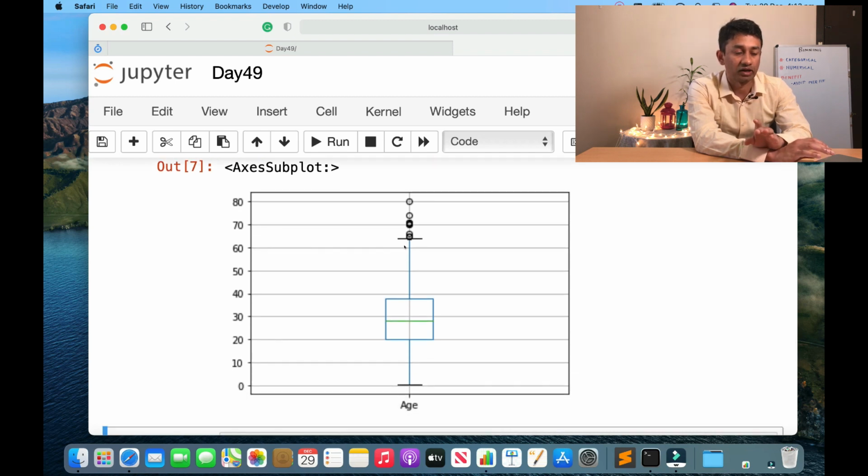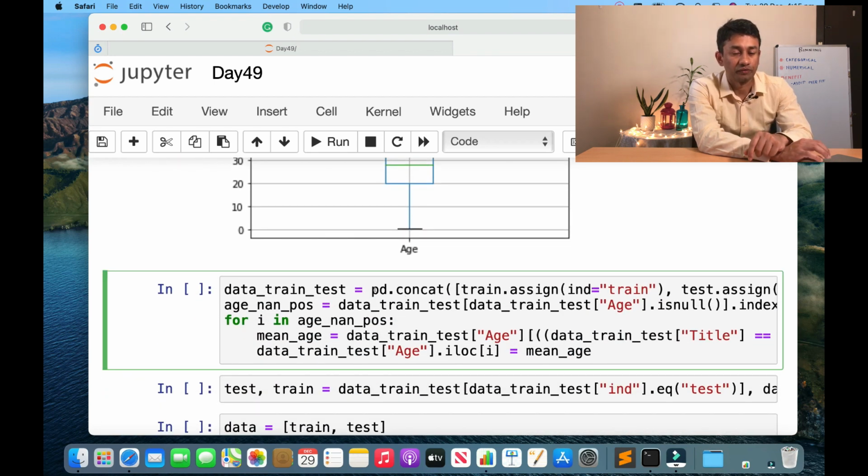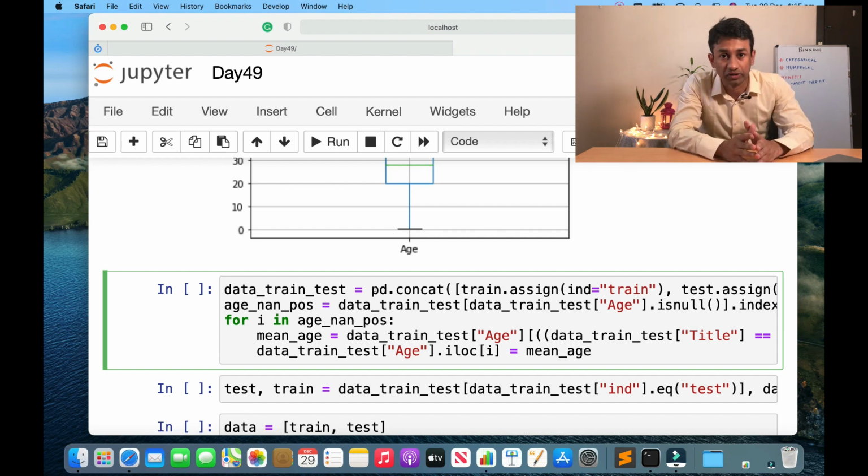There are a number of outliers in this particular data set, not as many as we saw for fare, but still quite a bit. As you see here, first we are going to combine the test as well as training data set. The reason is that we are going to replace the missing values with the mean value, and whatever value we replace with should be common across the training as well as test data set.